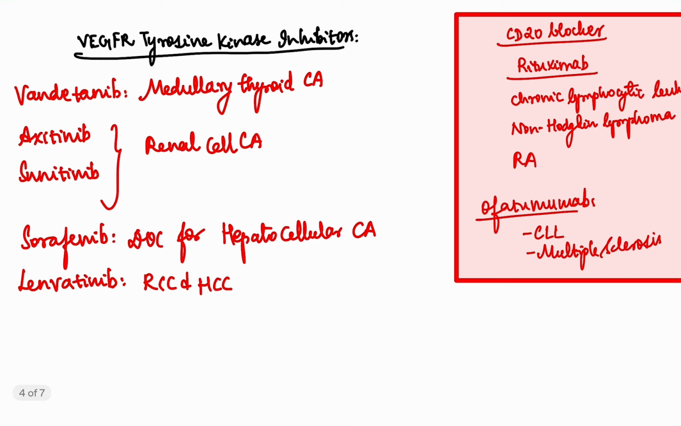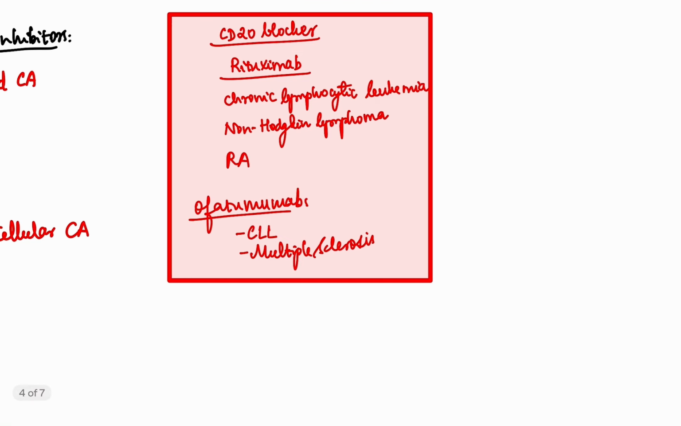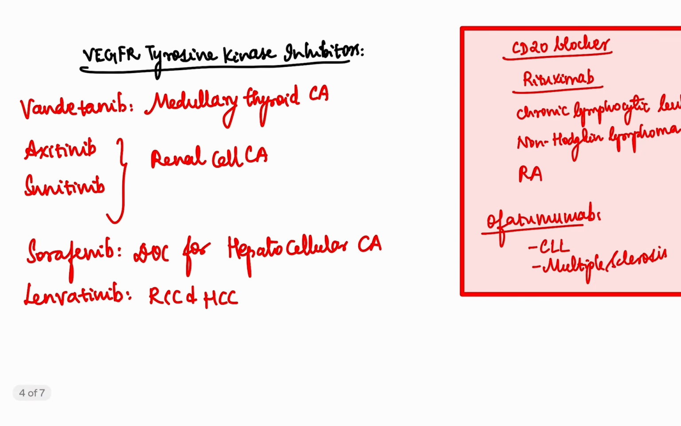So first is vandetanib. Just remember Vande. Vandetanib is used in cases of medullary thyroid cancer. Axitinib and sunitinib are easy, used in cases of RCC. Sorafenib is the drug of choice for HCC. Lenvatinib is used in RCC and HCC, which is renal cell and hepatocellular carcinoma.